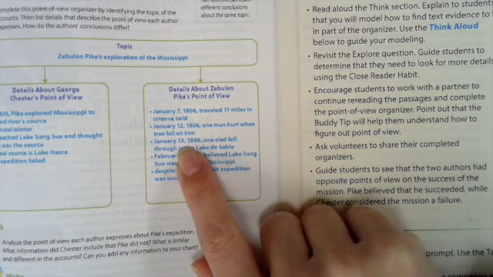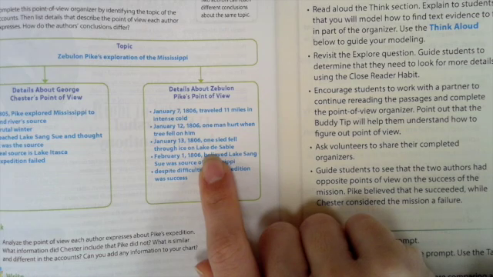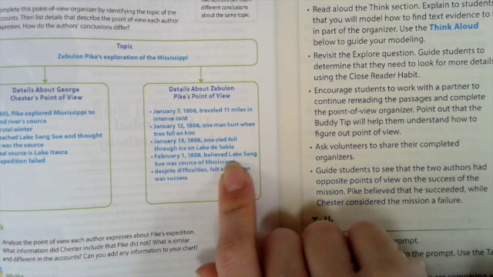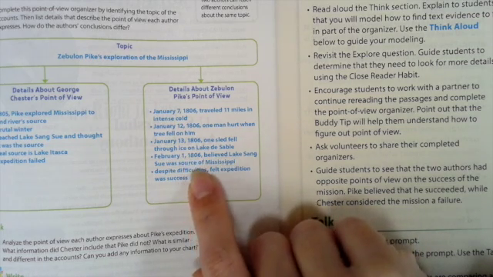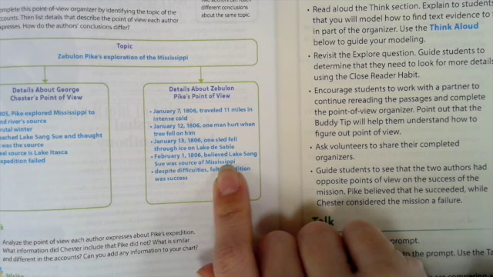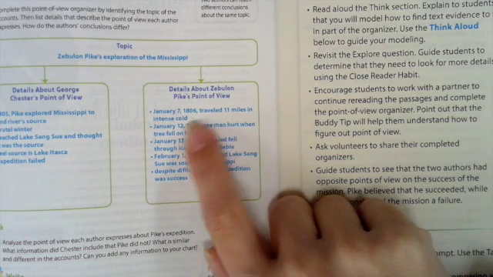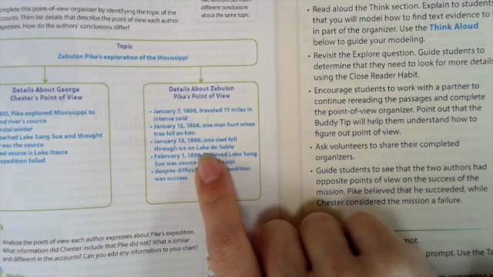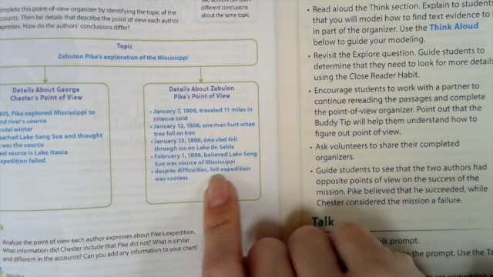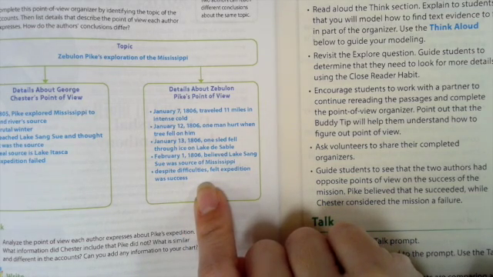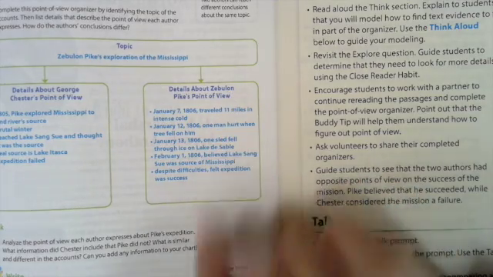January 13th, a sled fell through the ice. February 1st, he believed Lake Sang Sue was the source of the Mississippi. Despite all the difficulties, despite the harsh winter, the intense cold, the guys getting hurt, it was still a success. That's Zebulon Pike's point of view.